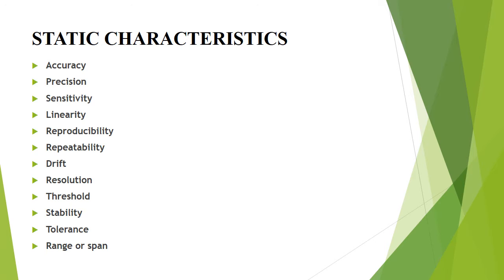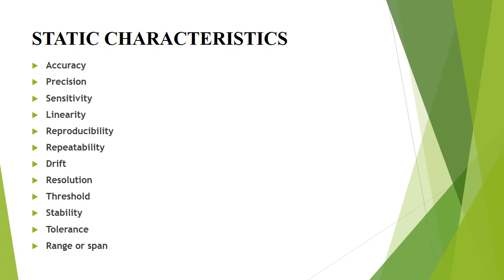Next one, linearity. Linearity is defined as the ability to reproduce the input characteristics symmetrically and linearly. Next, reproducibility. It is the degree of closeness with which a given value may be repeatedly measured. It is specified in terms of scale readings over a given period of time. Next, repeatability. It is defined as the variation of scale reading and is random in nature. Next, drift. Drift may be classified into three categories.